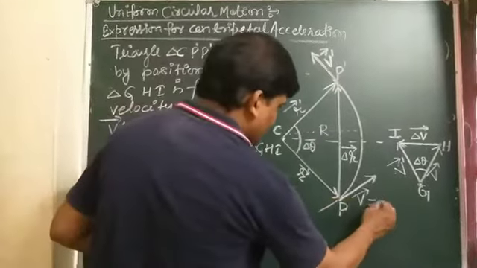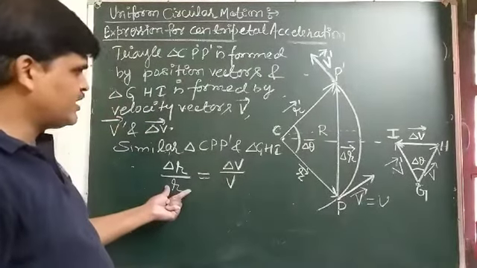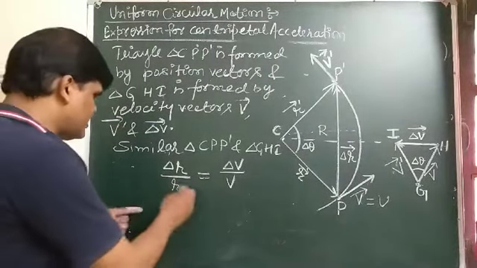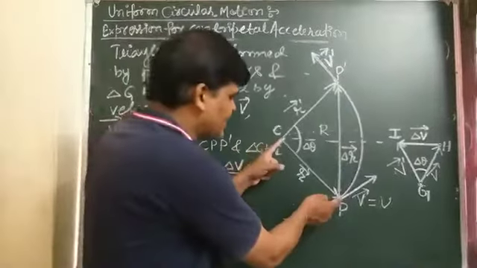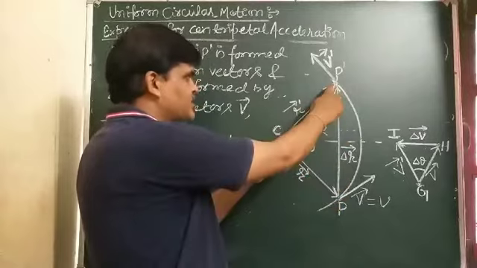Remember that this side length is the radius of the circular path.